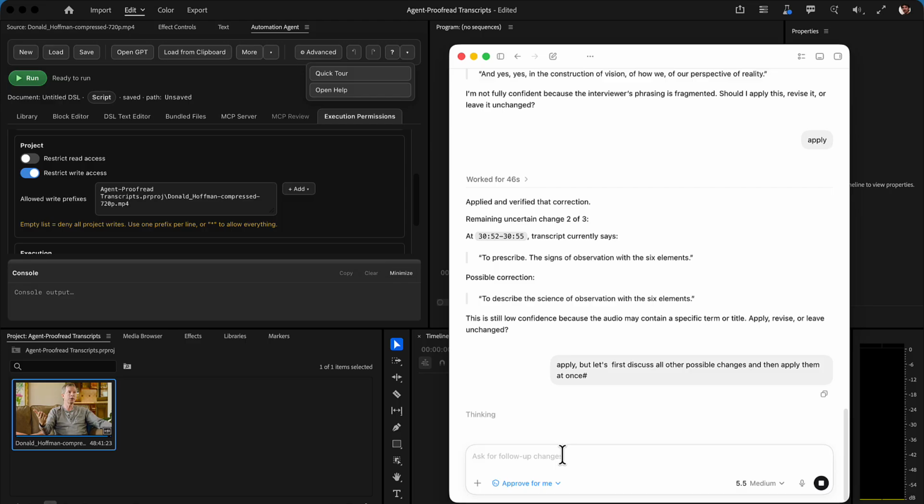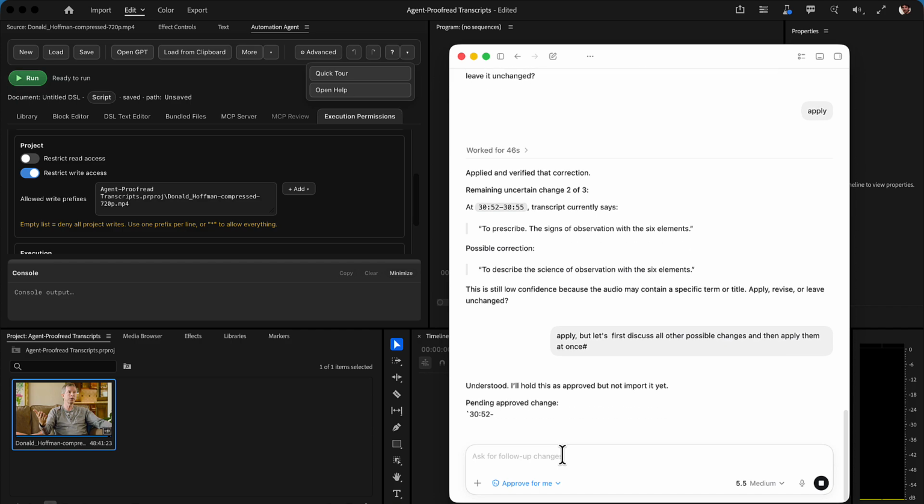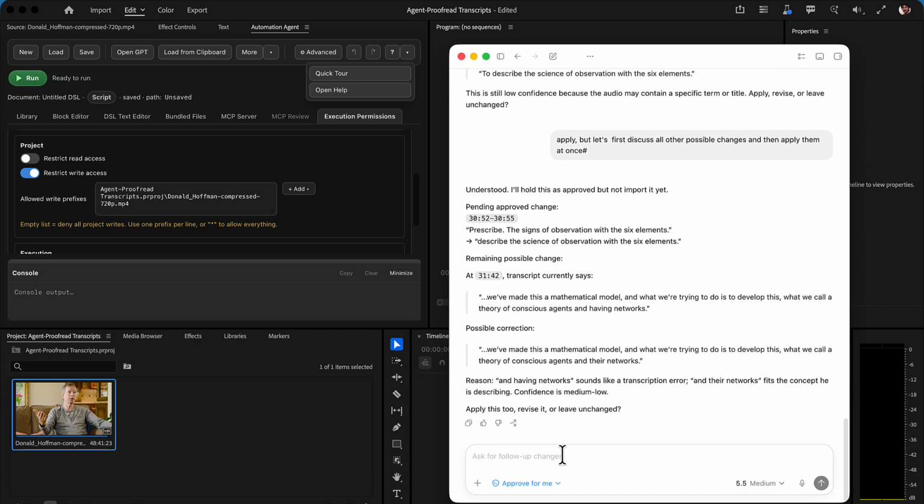And this is an important point. This is not a fixed review dialog where you can just say yes or no. You can really have a conversation with the agent about the suggested changes. You can ask questions, give additional instructions, approve some changes, reject others, or decide to collect several changes and apply them all at once. So to keep the demo from getting too long, for the next suggestion I just enter, please apply all remaining changes without further review.